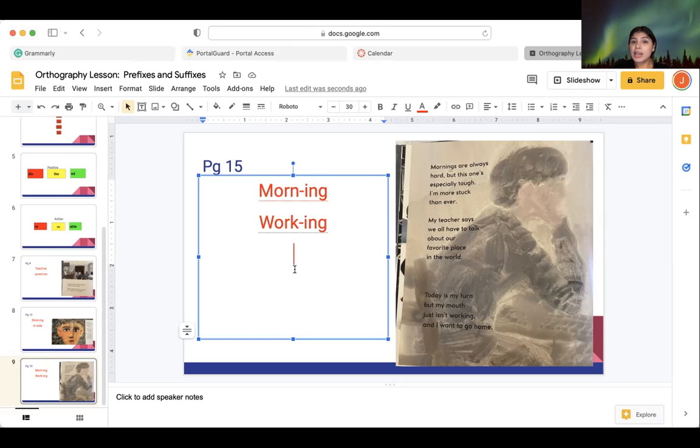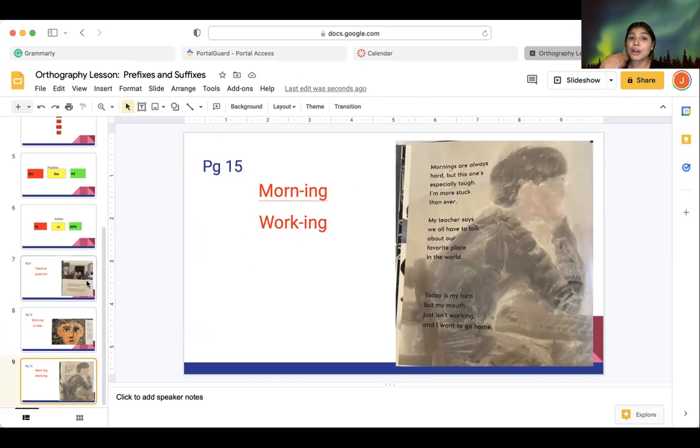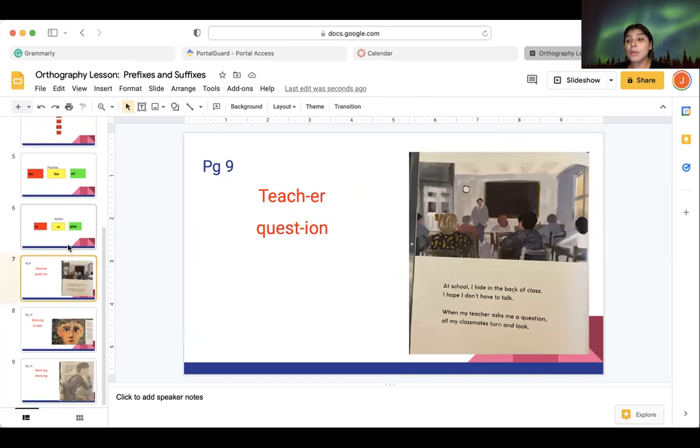So you see how we found so many good words here. We see that there are a lot of other words throughout the book, and I encourage you to look for more. So I want you guys to know that not all words have prefixes and suffixes.